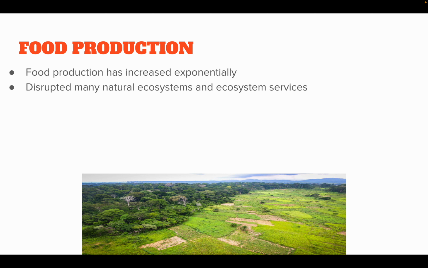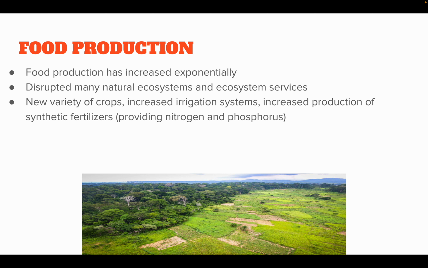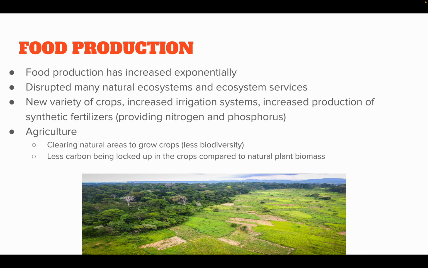It disrupts many natural ecosystems and ecosystem services, and we produce many new varieties of crops, which need irrigation systems. We need to increase production of synthetic fertilizers, providing nitrogen and phosphorus. All these use fossil fuels, which again releases more carbon into the atmosphere and also disrupts the natural flow of different cycles, like the nitrogen and carbon cycles. Now, agriculture involves clearing out natural areas to grow crops, meaning we're going from polyculture, where there are many different plants, to monoculture, meaning we're just growing one type of plant, usually in the field. So less carbon is being locked up in the crops compared to natural plant biomass.